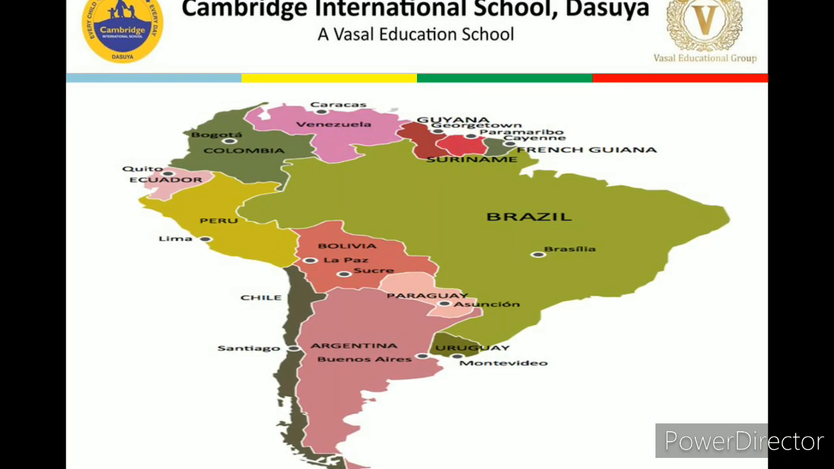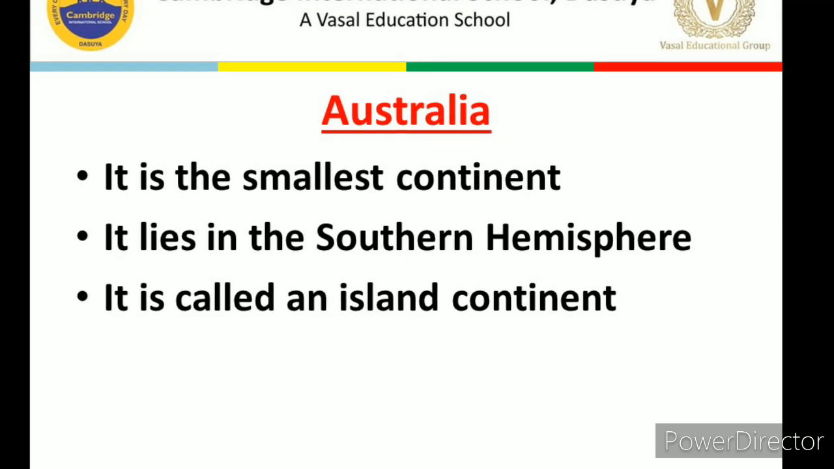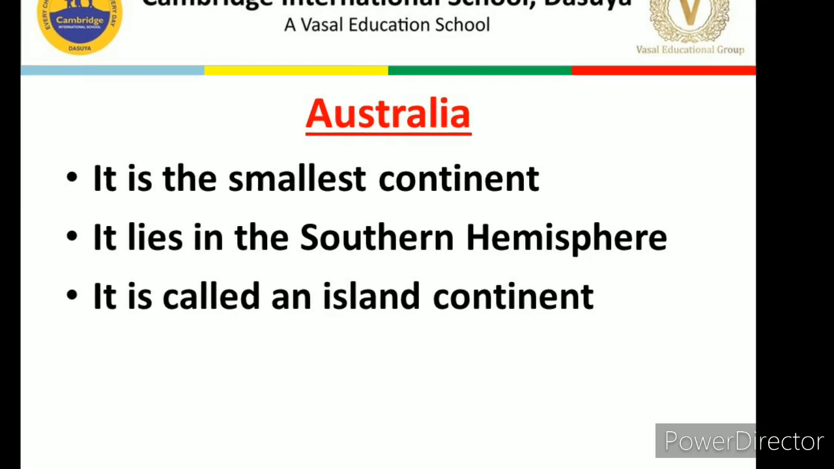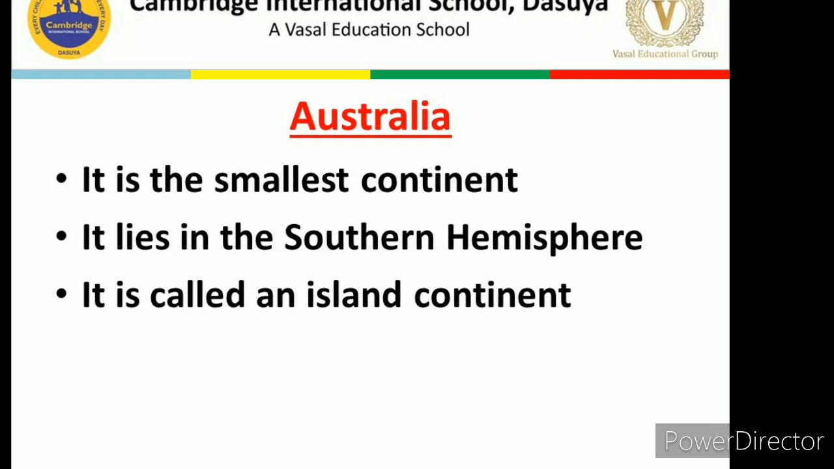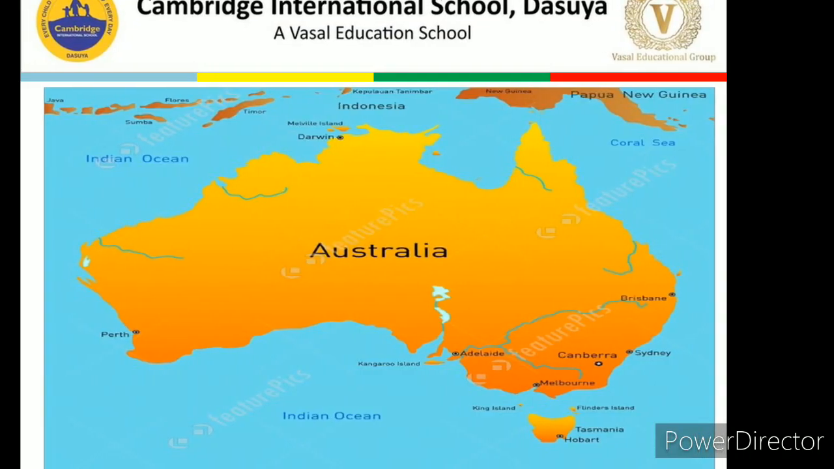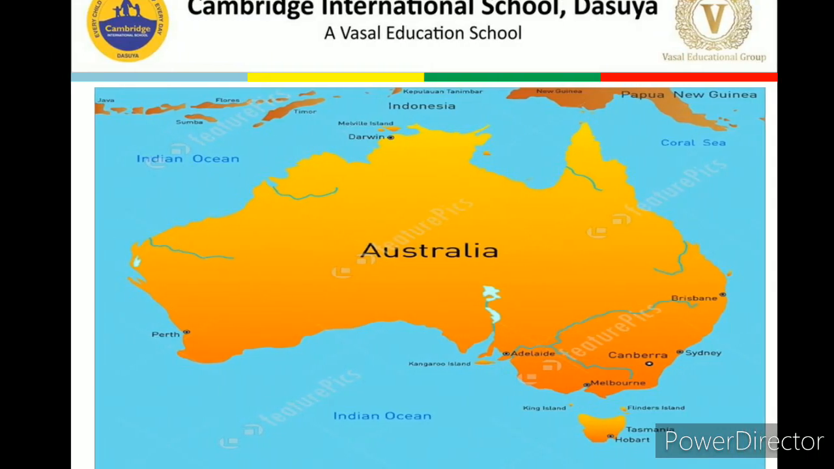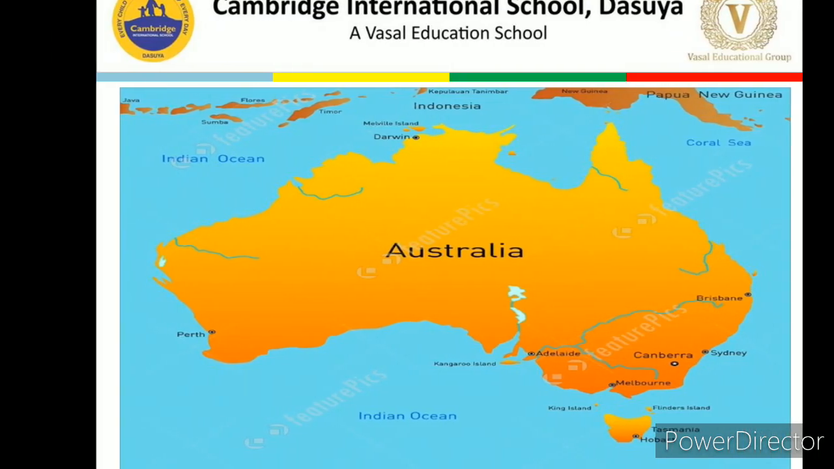Okay, now next one is Australia. Australia is the smallest continent and it lies in the southern hemisphere. It is also called an island continent. You can see this one is Australia, and you can see from all sides it is covered with water. That's why it is called an island continent.